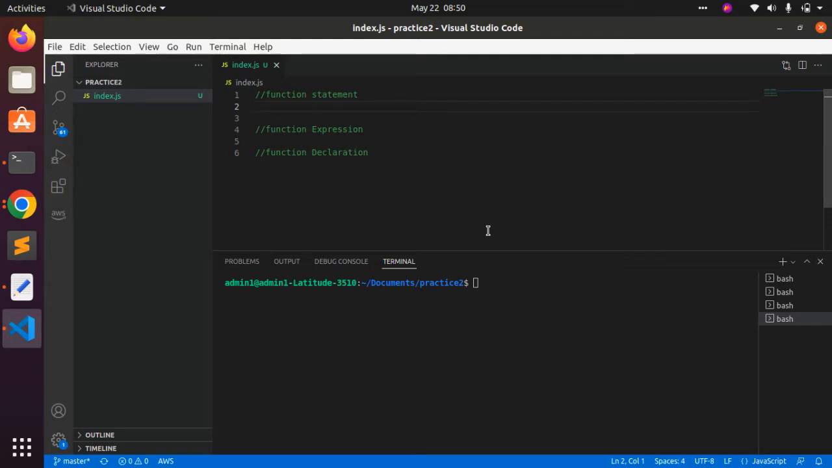So in this video, we are going to discuss function statement, function expression, and function declaration. Most interviewers ask these questions. So at first, I'm explaining these things. Basically, function statement, function expression, and function declaration are nothing but ways of writing a function.